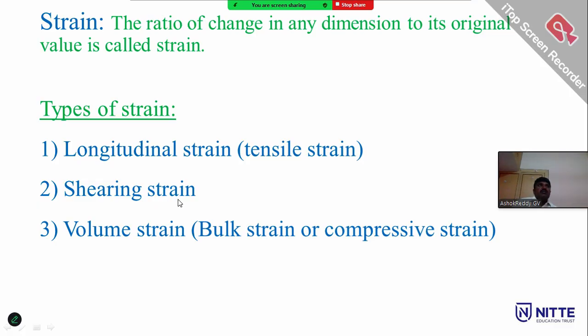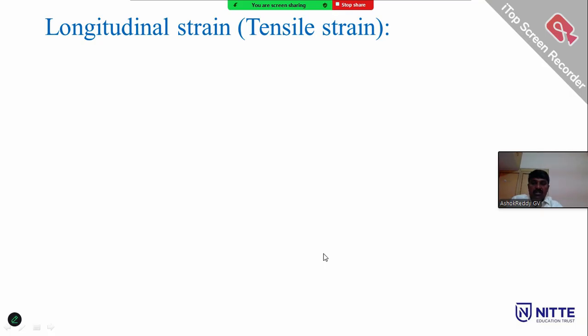Shear strain, denoted by theta, is the ratio of the lateral displacement of the body to the original dimension of the cube, and is called the shear strain or tangential strain. Volume strain, or bulk strain or compressive strain, is the ratio of the change in volume to the original volume.